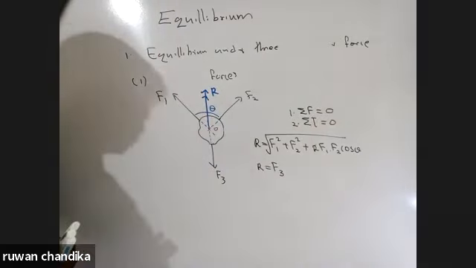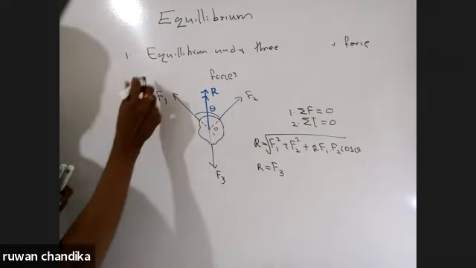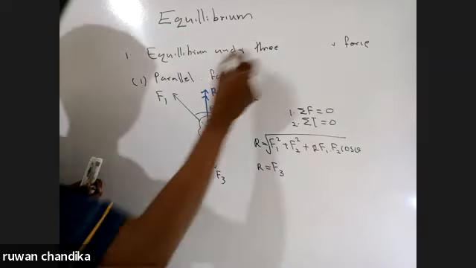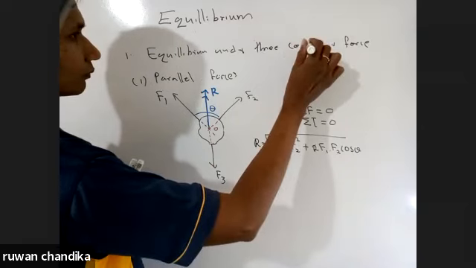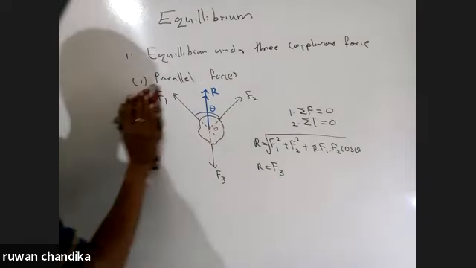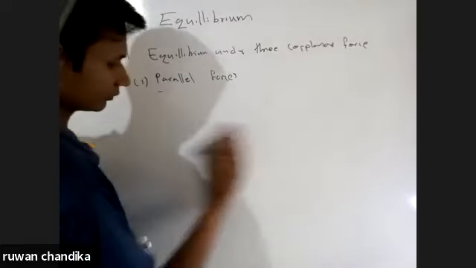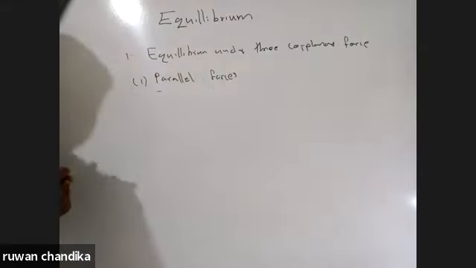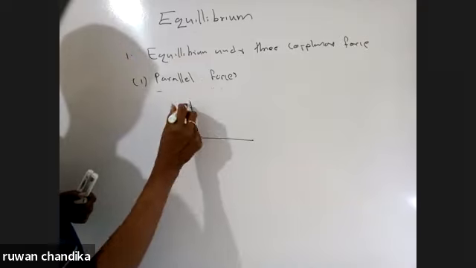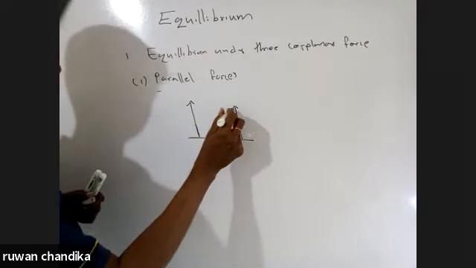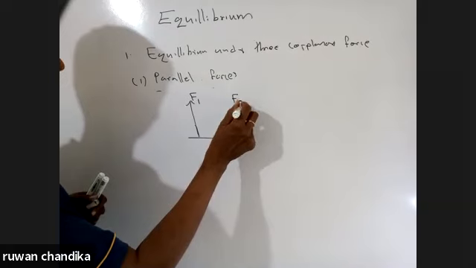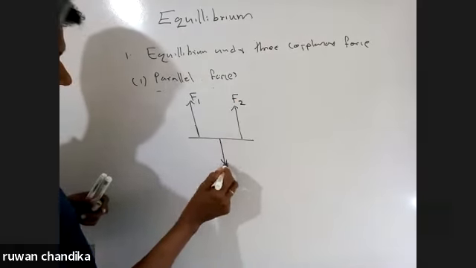Now the three parallel forces. For something to be in equilibrium under three coplanar parallel forces, the resultant of any two should be equal and opposite to the third force.